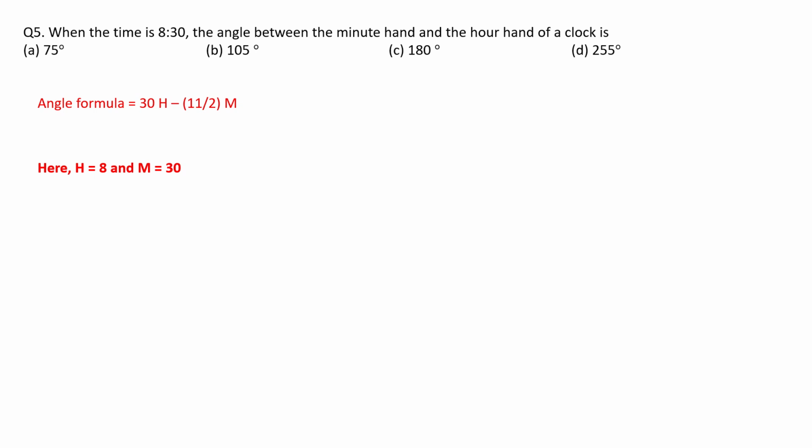Now substitute the value here. So you will get 30 into 8 minus 11 by 2 into 30. So 2 times 15. So from here you will get 240 minus 165. So you will get 75 degree. So the answer will be option A.